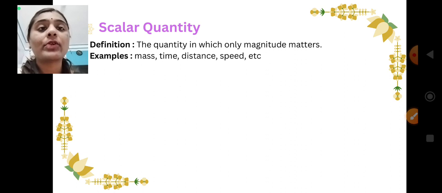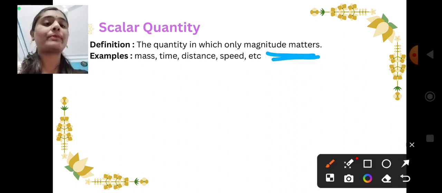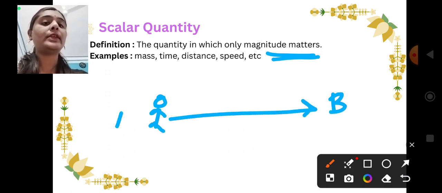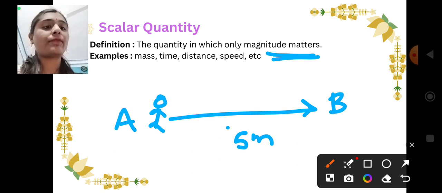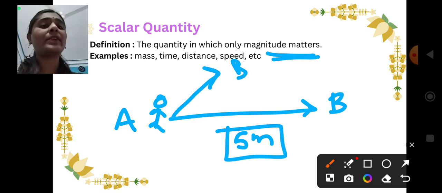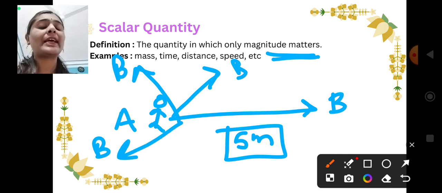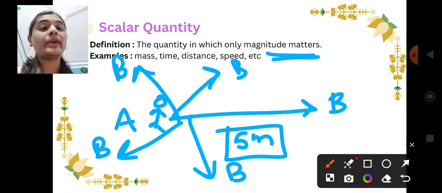Scalar quantity is the quantity in which only magnitude matters. That person wants to go from A to B, right? A to B, 5-meter distance. This is the example of scalar quantity. 5 meter is the only magnitude. In any direction he can go, right? Here B may be in this direction 5 meter, or in this direction 5 meter, or in this direction, or maybe here 5 meter distance. We don't know, but he is traveling a 5-meter distance, right?